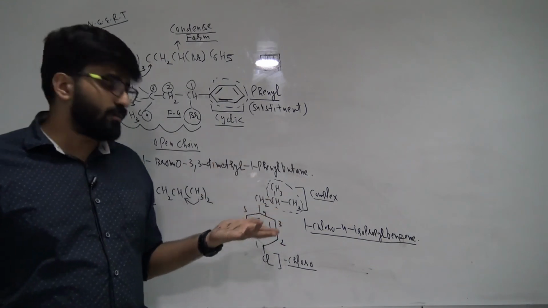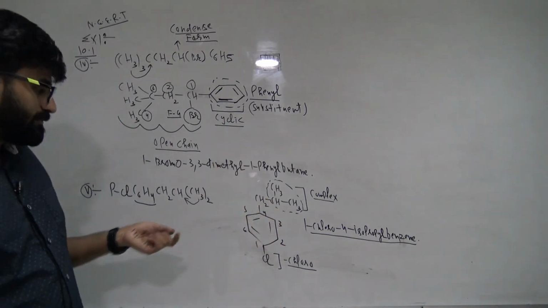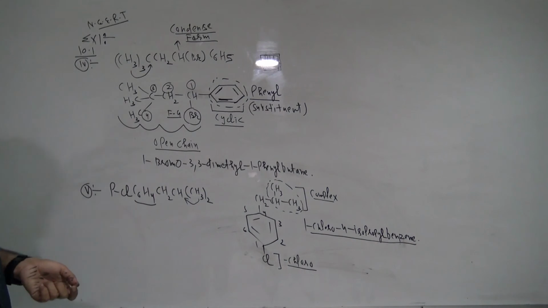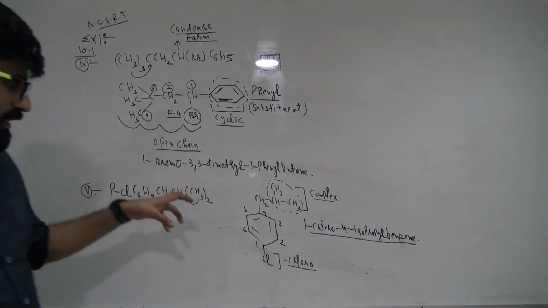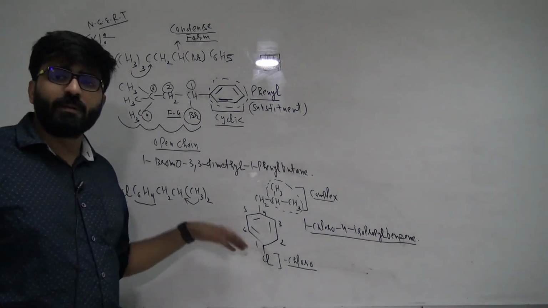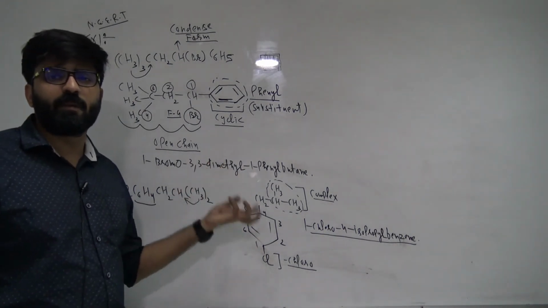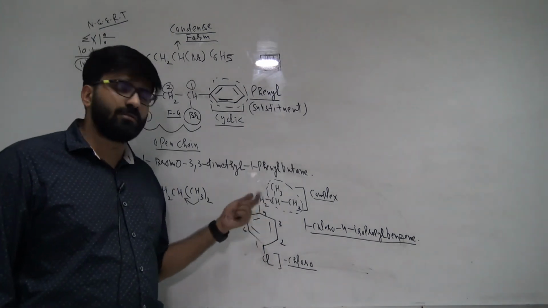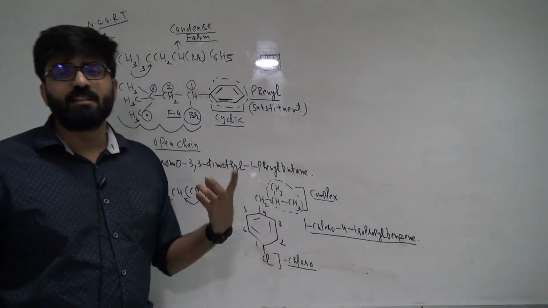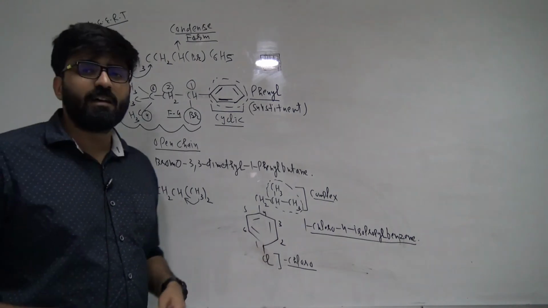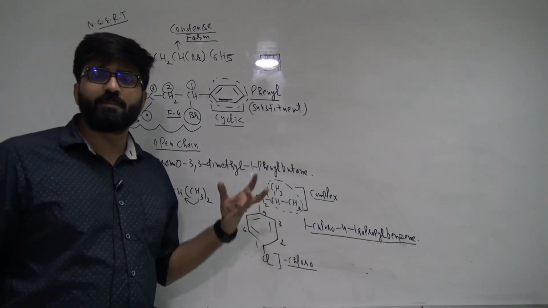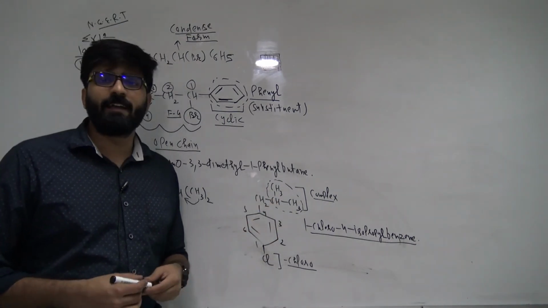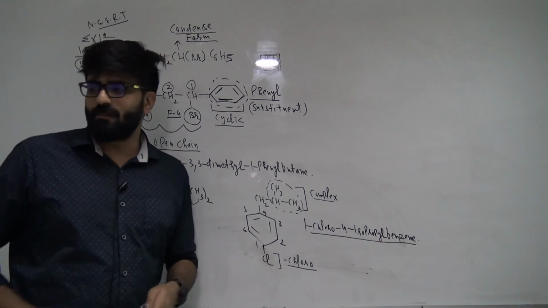Now the last resort. What is the last resort? The last resort is that we will decide alphabetically. The one which comes alphabetically first will get the least number. This is chloro, this is iso. We consider iso, we consider C. Since C comes first, this will be the right answer for this particular question. Okay, are you comfortable in IUPAC naming?